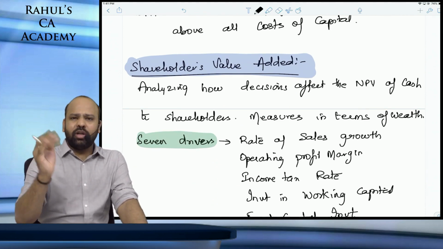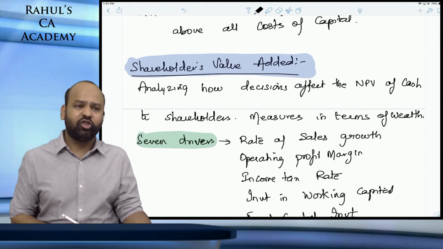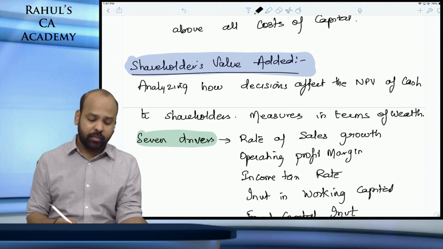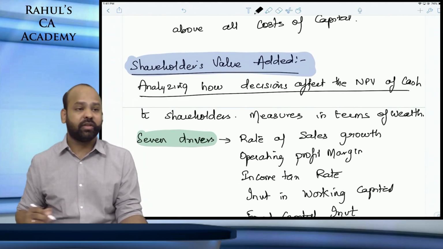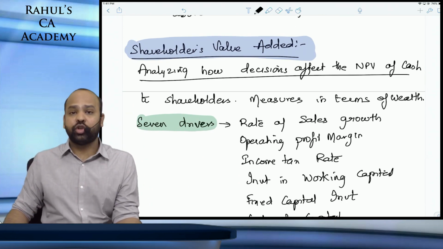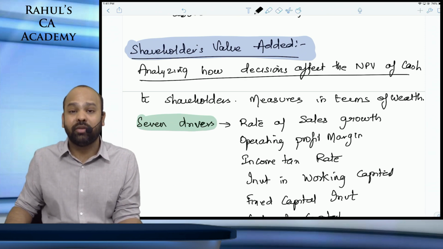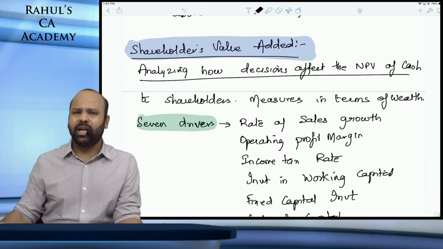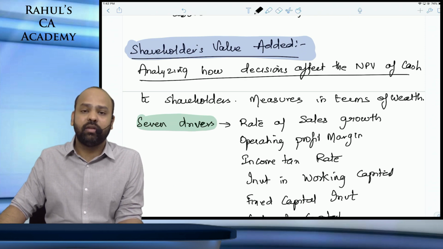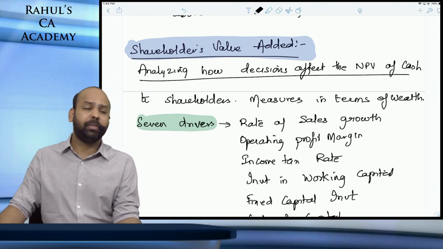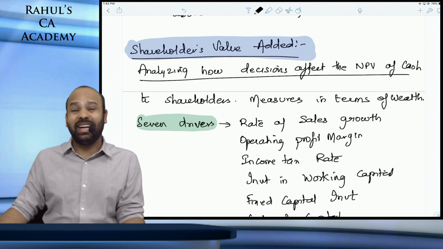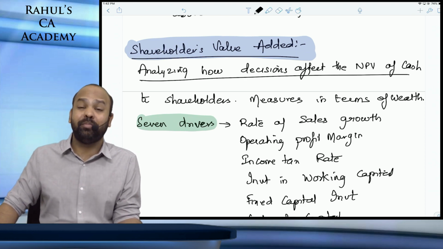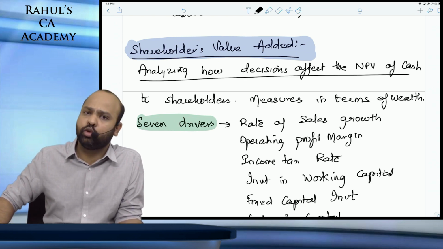Next is shareholders value added, a pure case of financial management. Shareholders value added is analyzing how decisions affect the NPV of cash to shareholders, how a particular decision would affect the NPV. We all know NPV is nothing but the net increase or decrease in wealth of a shareholder. If NPV is positive, you are basically creating so much wealth for your shareholders. If NPV is negative, you will be destroying wealth to that extent.